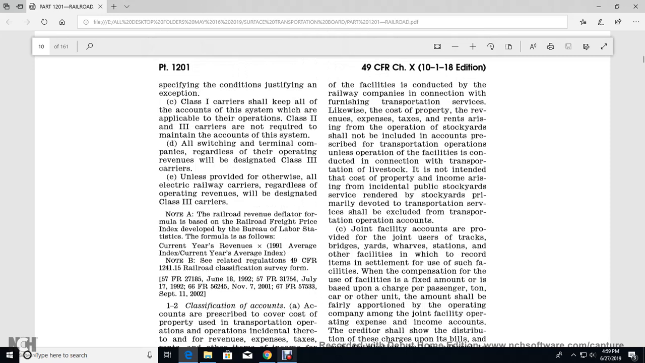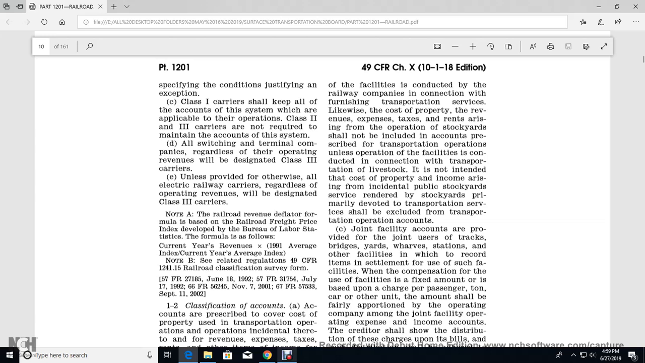unless the operation of the facilities is conducted by the railway company in connection with the furnishing of transportation services. Likewise, the cost of property, revenue, expense, tax and rent arising from the operation of stockyards shall not be included in the accounts prescribed for transportation operations unless the operation of the facility is conducted in connection with the transportation of livestock. This does not include the cost of property or income from the right of incidental public stockyard service rendered primarily for transportation services, which shall be excluded from the transportation operation accounts.